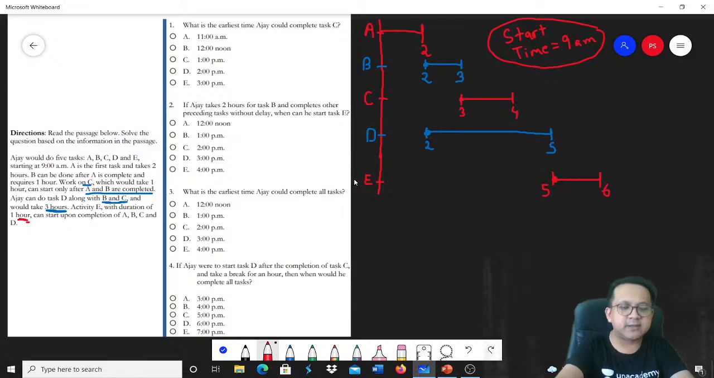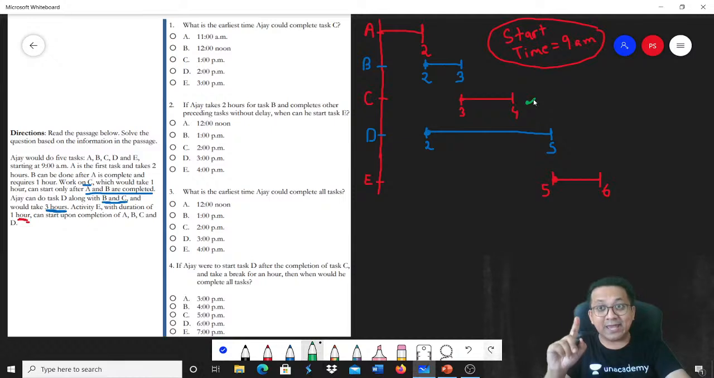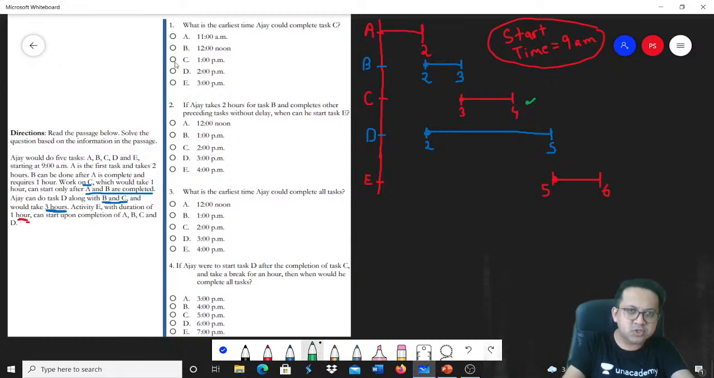Fine. Let's get started. Let's look at the questions. What is the earliest time Ajay could complete task C? Task C gets completed at the end of 4 hours. So remember 9 a.m. it starts. At the end of 4 hours, task C is completed. So 9 plus 4, 10, 11, 12, 1 p.m. So the answer for the first one is 1 p.m.